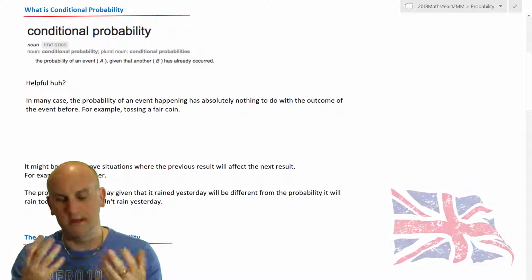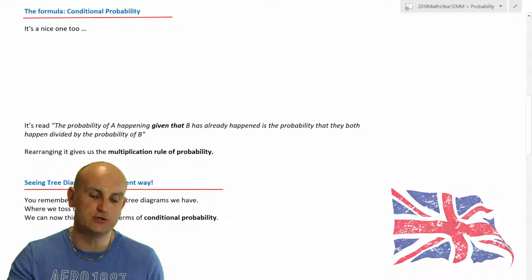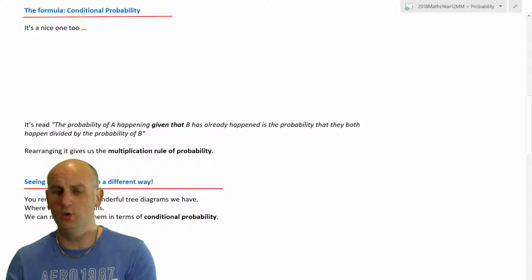So, being British and talking about the weather, I just now need to move on. But that's a general idea of conditional probability, and it has a formula.